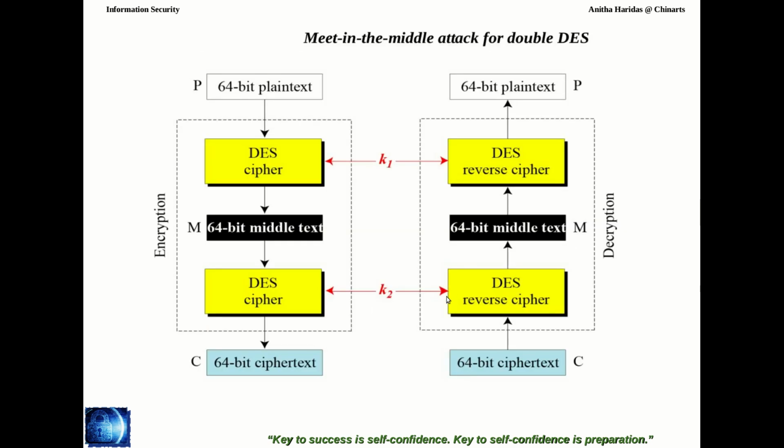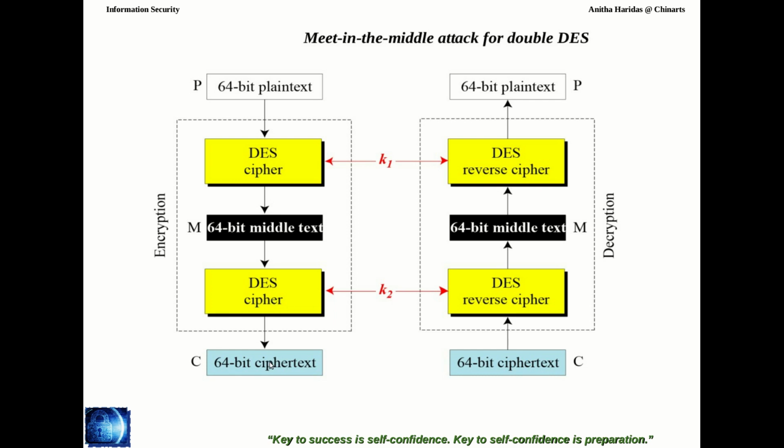This is the diagram you can have for the meet in the middle attack. You can observe here, if the attacker has got this 64-bit middle value, right? Observe here, the 64-bit plain text is given to DES. One intermediate value will be generated. Then this value will be encrypted again with the second key.